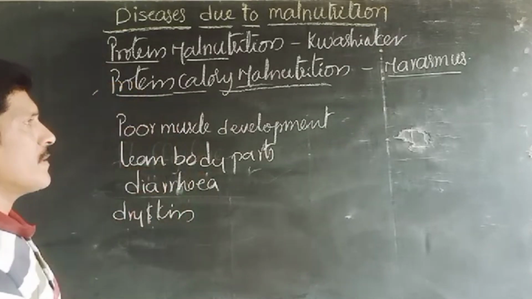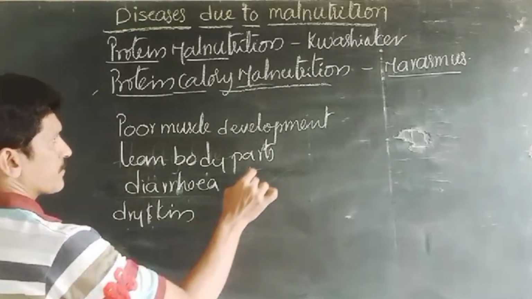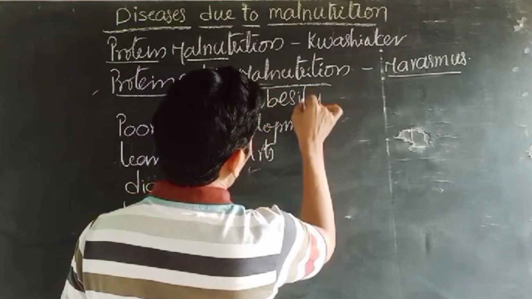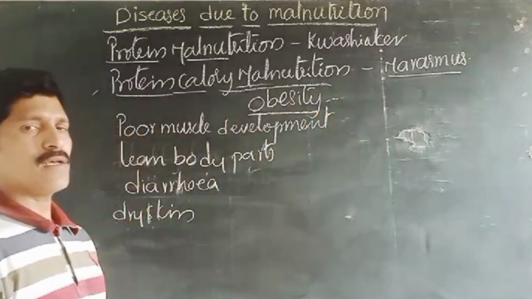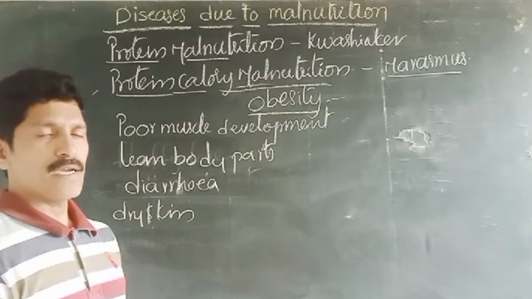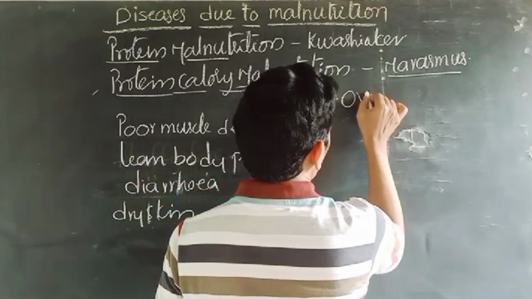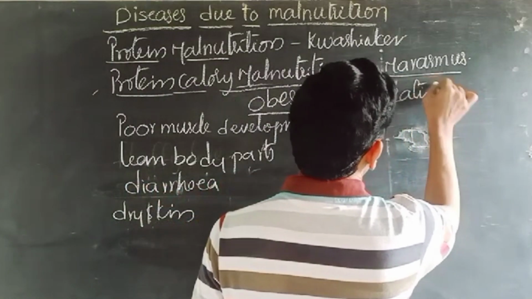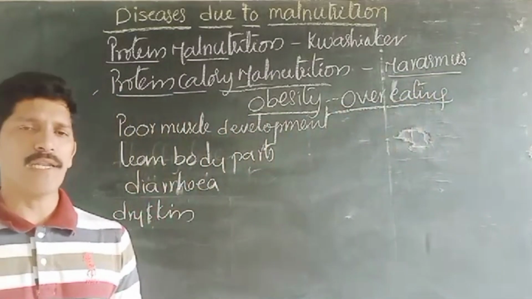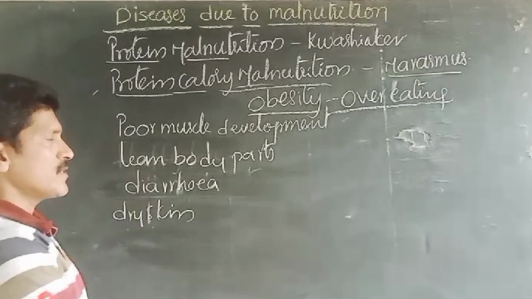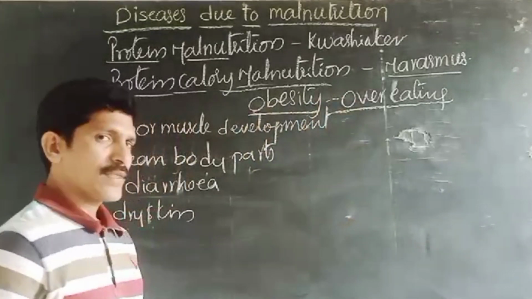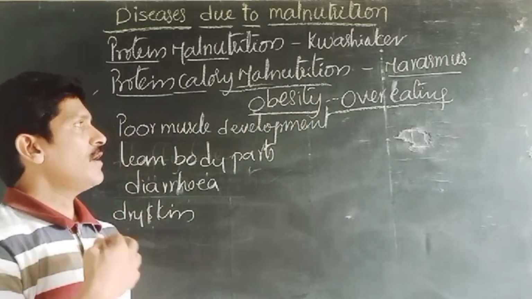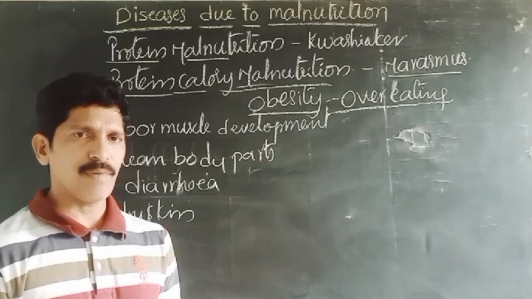And later, another problem is obesity. Obesity is not because of less intake, it's because of overeating. When a person is eating overly without any control, the person usually suffers from obesity. And these obese people are most probably affected by many diseases.